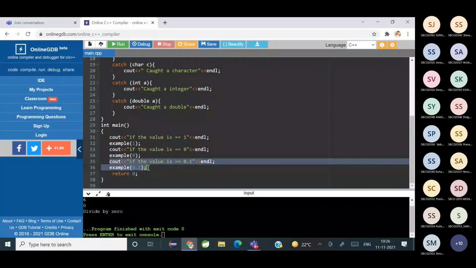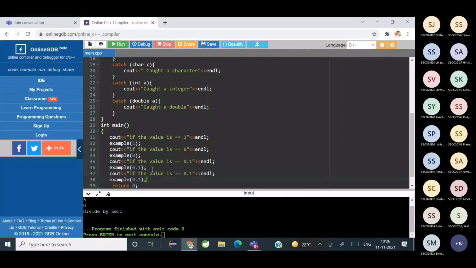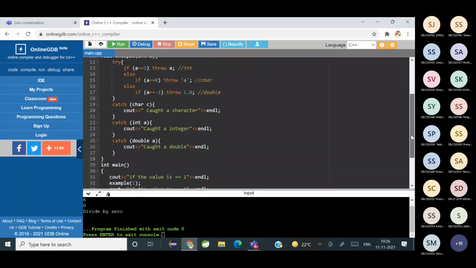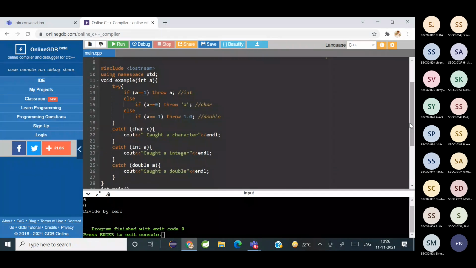Okay, and suppose it is equal to -2, so I'm going to pass -. Okay? Is it clear? Have you understood the code? Any doubts in the code? Does anybody have any doubt in the code?